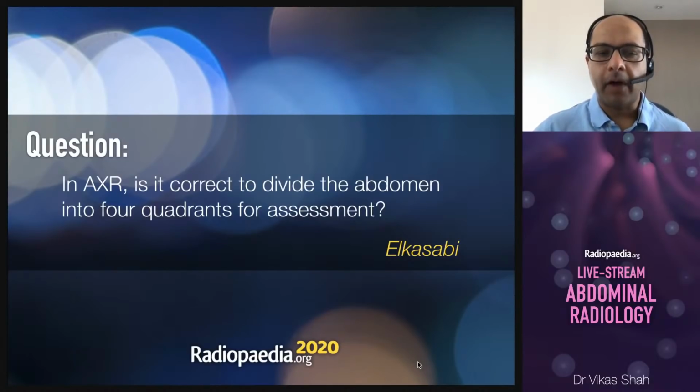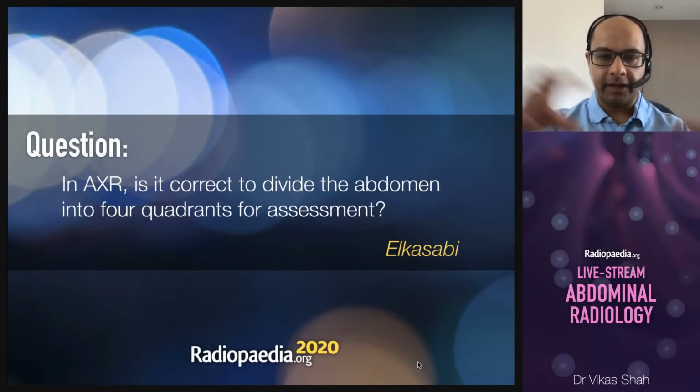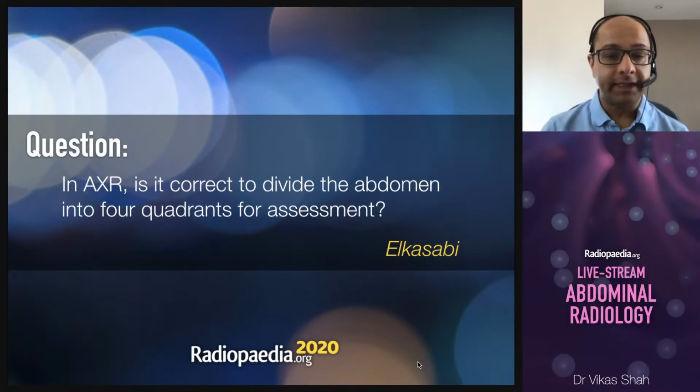So in abdominal X-ray, is it correct to divide the abdomen into 4 quadrants for assessment? Now, I don't do that when I'm reporting abdominal X-rays. I don't specifically look at each quadrant. I look at the abdomen as a whole, but I do have a system where I look for specific things, but in the whole of the image. And once again, one of my talks today is about an approach to abdominal X-rays. So go and have a look at that, where I go into detail.